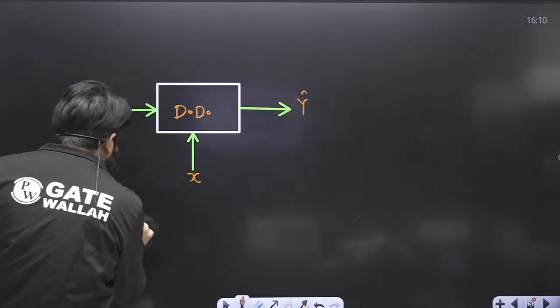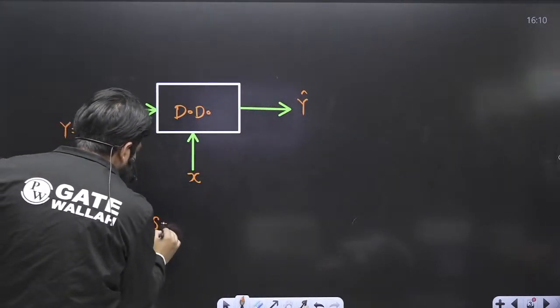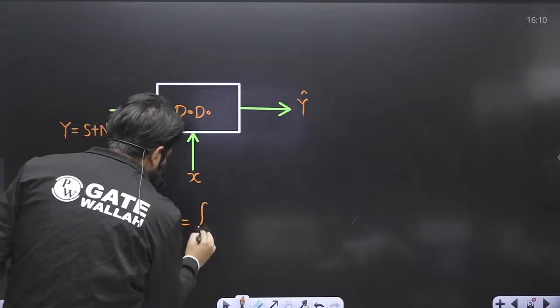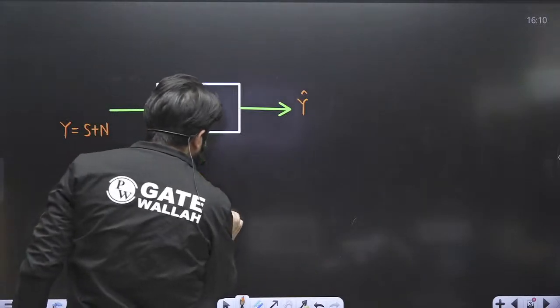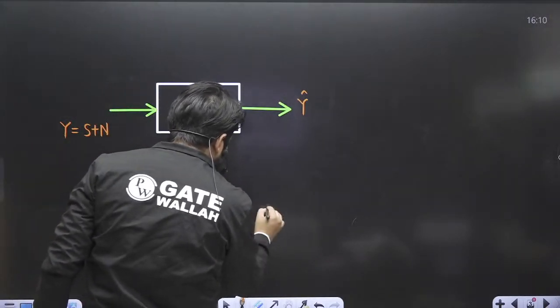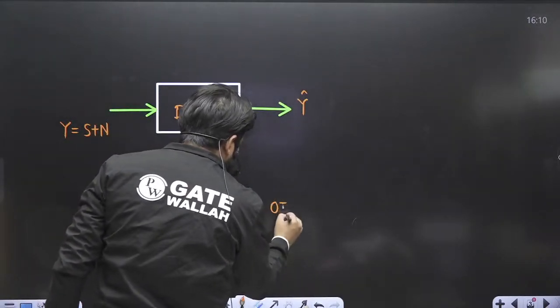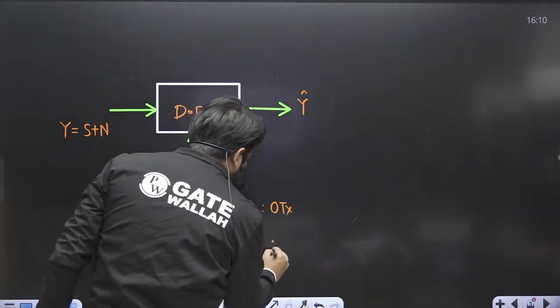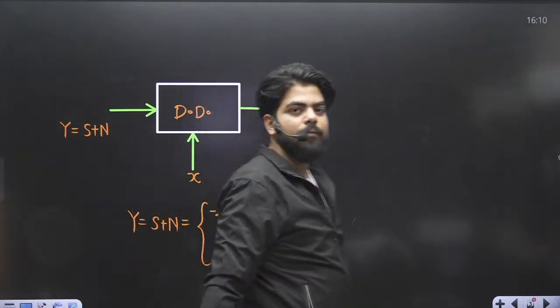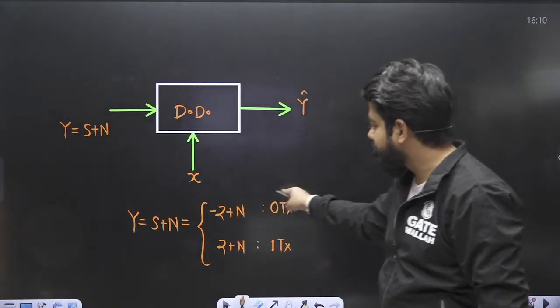So this y is a conditional random variable, so you can write it like this. The value of s is +2, so this will become -2 plus n when 0 is transmitted, and 2 plus n when 1 is transmitted. So we have made this expression y is equal to s plus n.